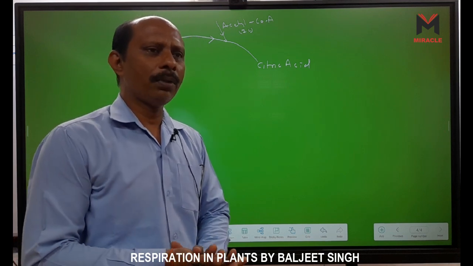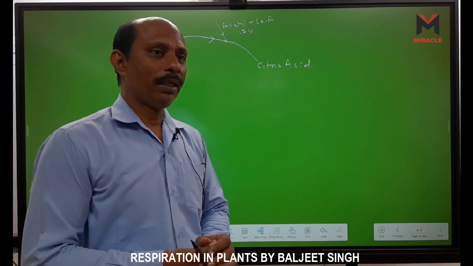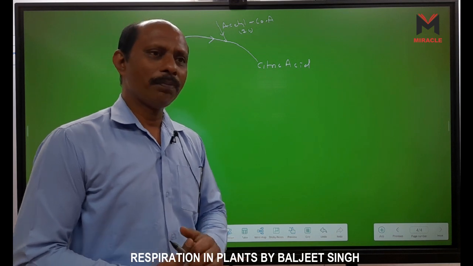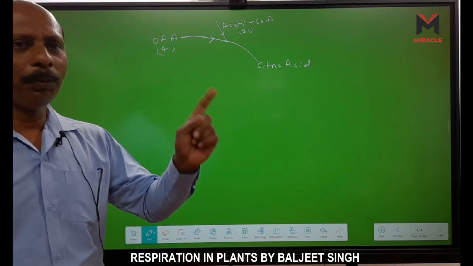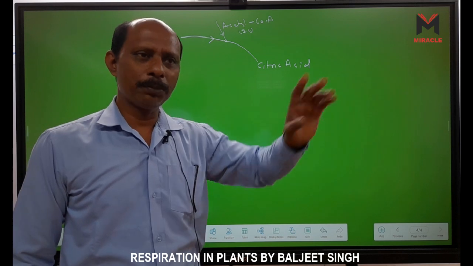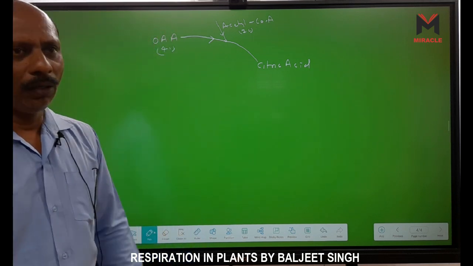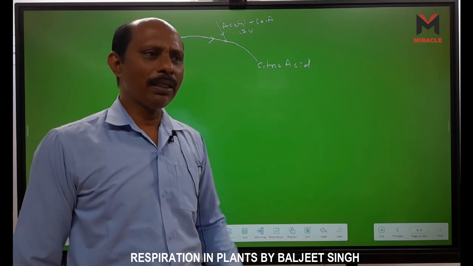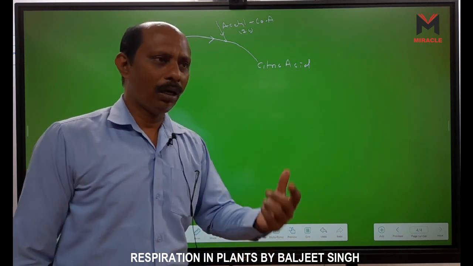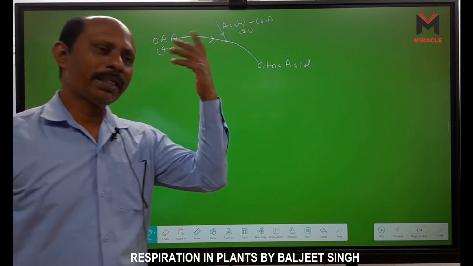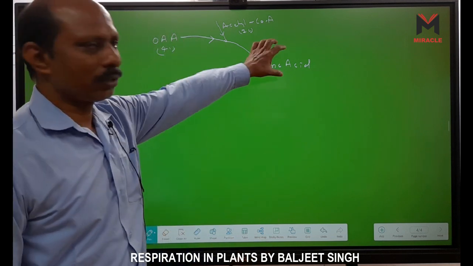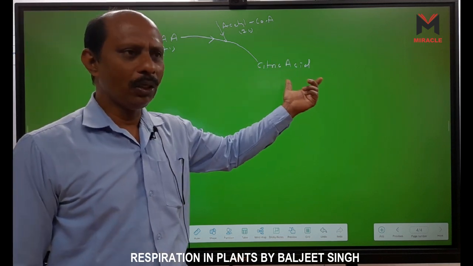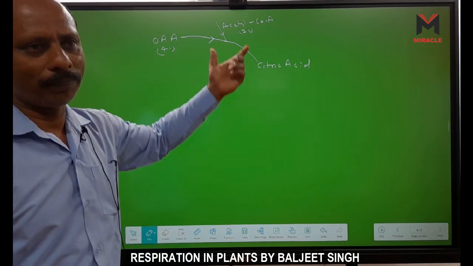First molecule which is formed in photosynthesis is a 3 carbon molecule, so we call it the C3 cycle. This is PGA. RuBP plus CO2 H2O becomes PGA, phosphoglyceric acid. First product which is formed in C4 cycle is oxaloacetic acid, so we call it the C4 cycle. So the name is given according to the first product. It is citric acid, so we also call it the citric acid cycle, right?